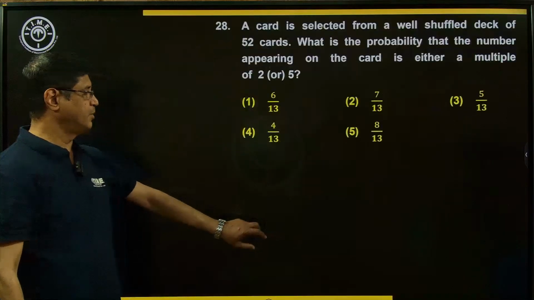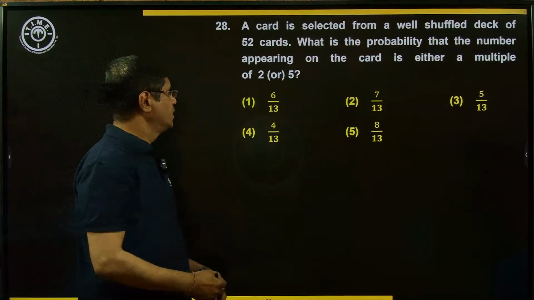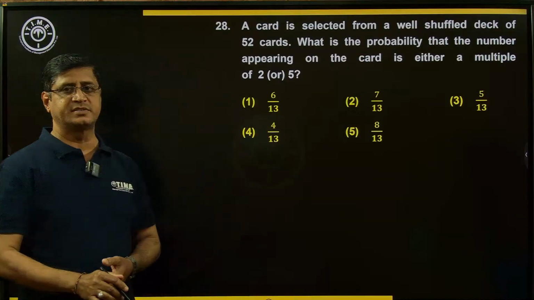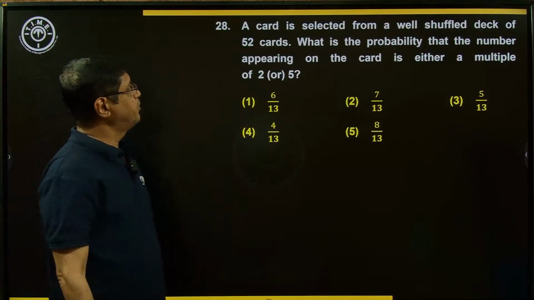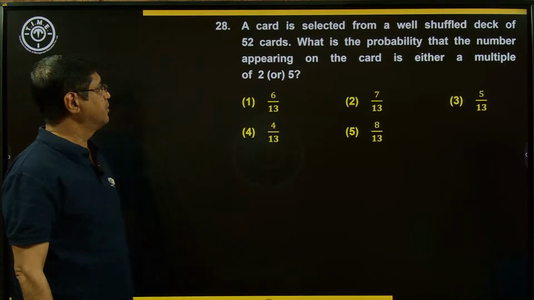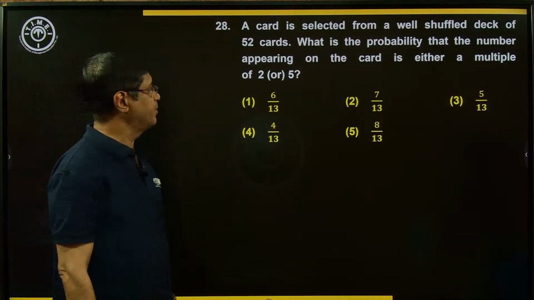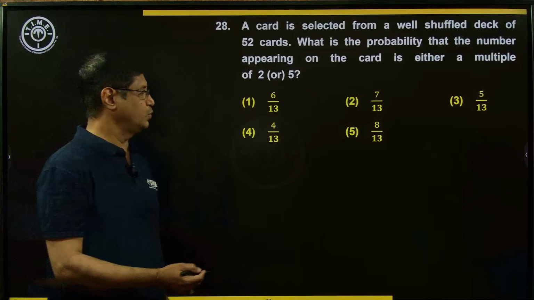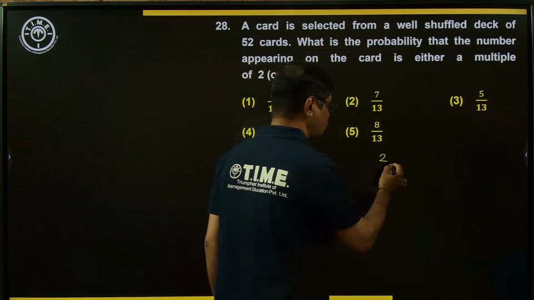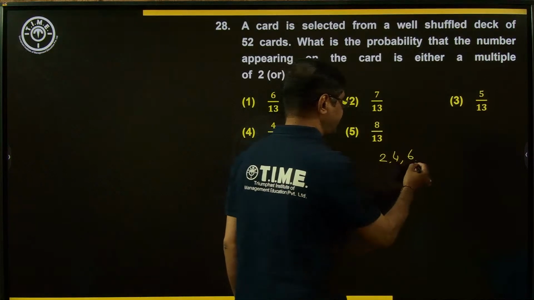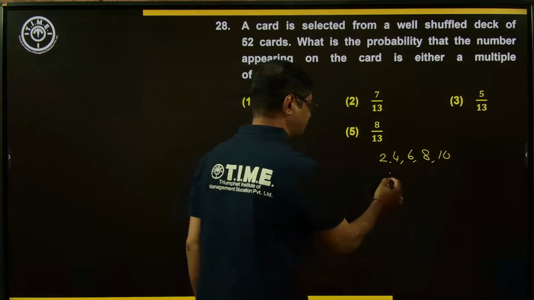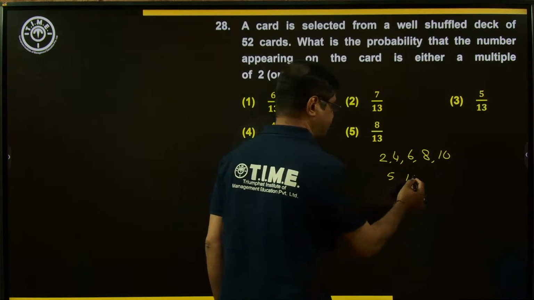Now look at the next example. A card is selected from a well-shuffled deck of 52 cards. What is the probability that the number appearing on the card is either a multiple of 2 or 5? Multiple of 2: that is 2, 4, 6, 8, and 10. Multiple of 5: 5 and 10.